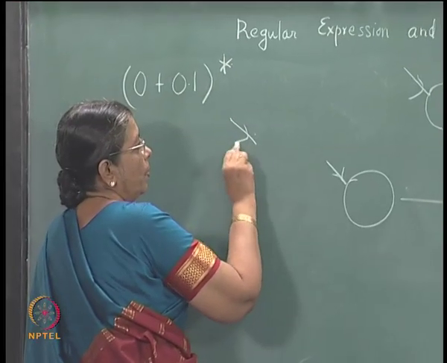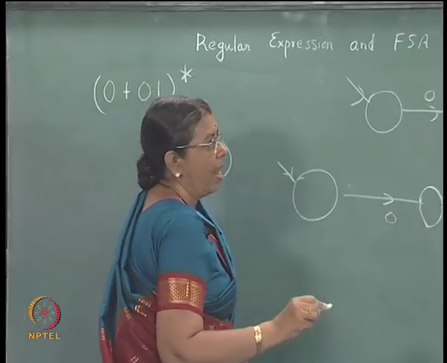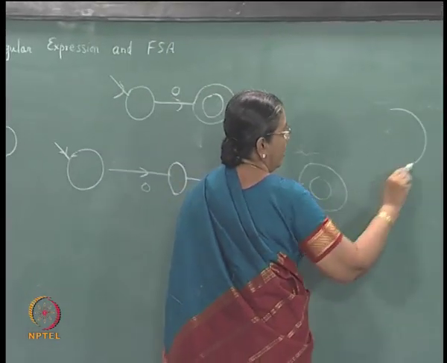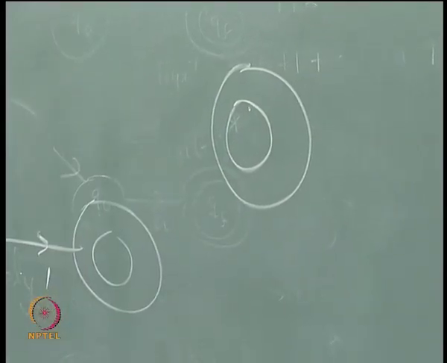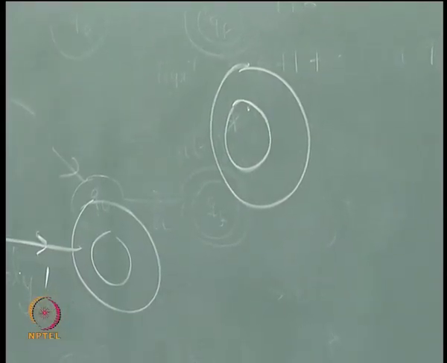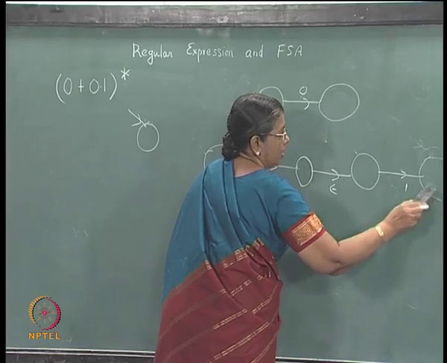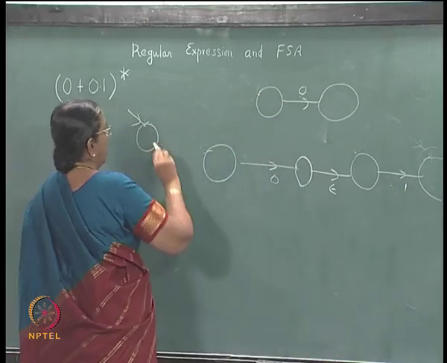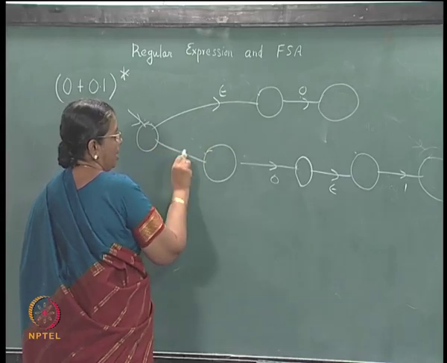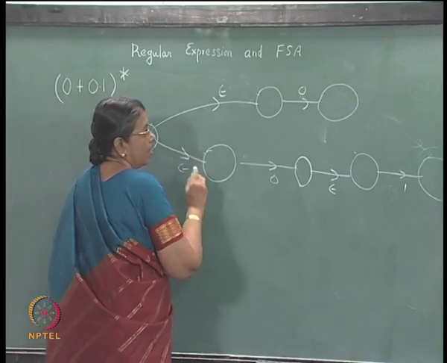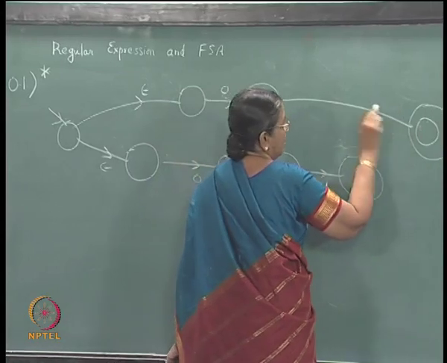Have a new initial state and a final state here. This will not be an initial state, this will not be a final state. Then have an epsilon transition here, here, and here.